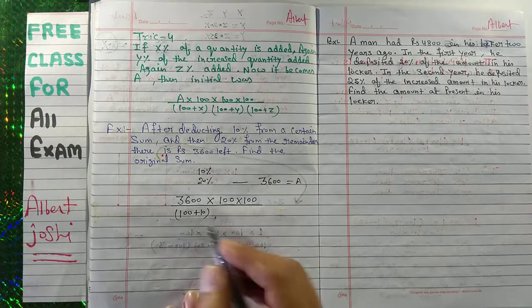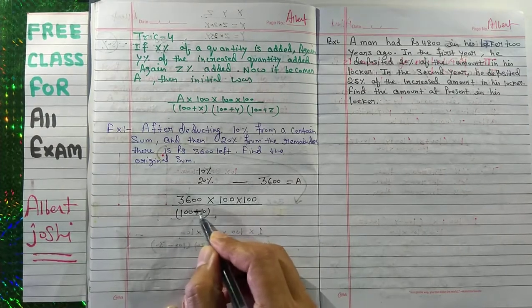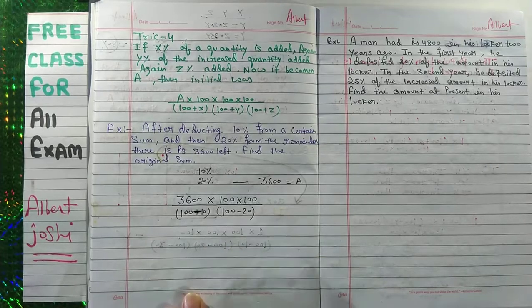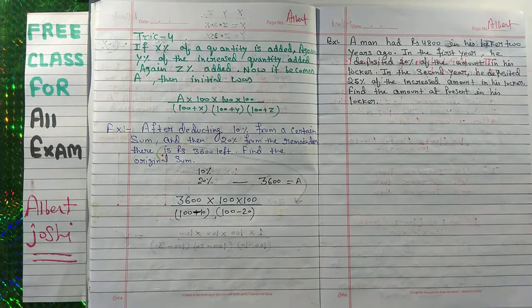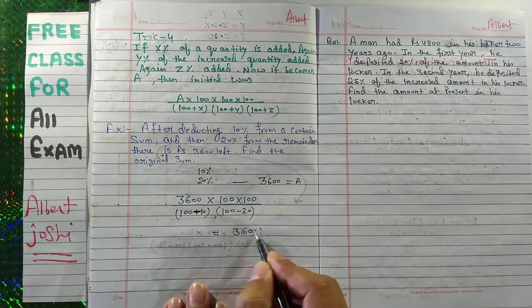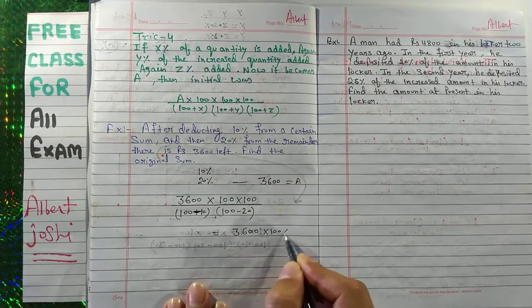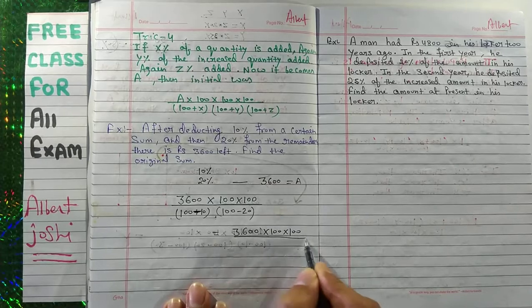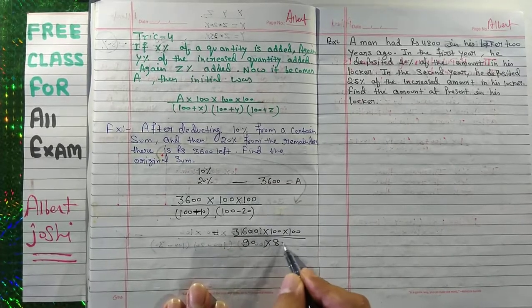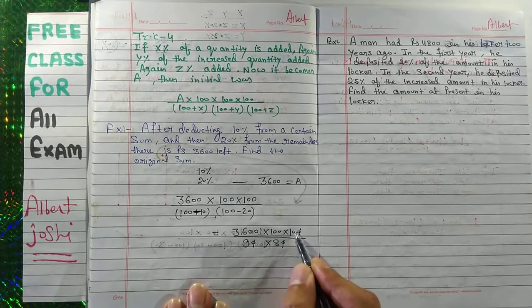Whenever deduction, then you have to use the minus symbol. So this will be 100 minus 10 and 100 minus 20. So your answer will be 3600 into 100 into 100 upon 100 minus 10, 90, 100 minus 20, 80. So the 20 has cancelled. Now you can calculate.